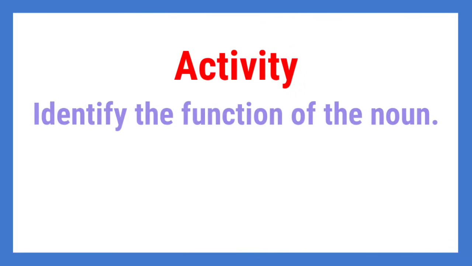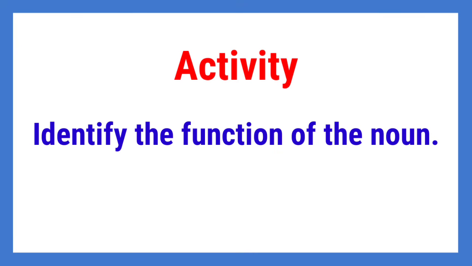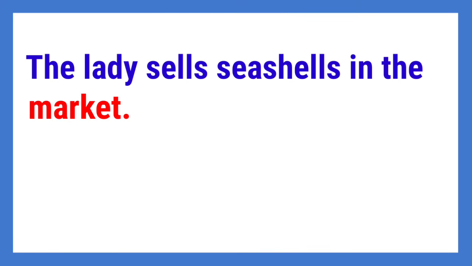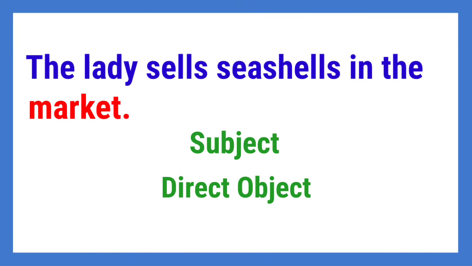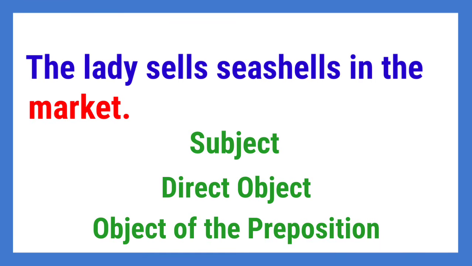Now, are you ready for an activity? All you have to do is to identify the function of the noun in red in the sentence. Let's start. The lady sells seashells in the market. Is the market the subject, direct object, or object of the preposition? The answer is object of the preposition. Why? Because it follows after the preposition in.